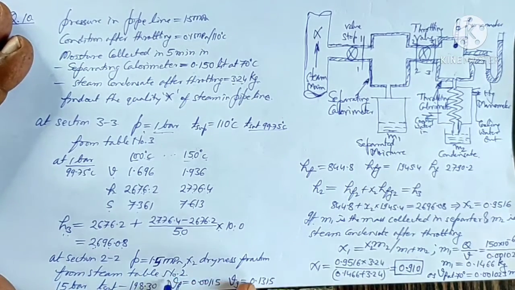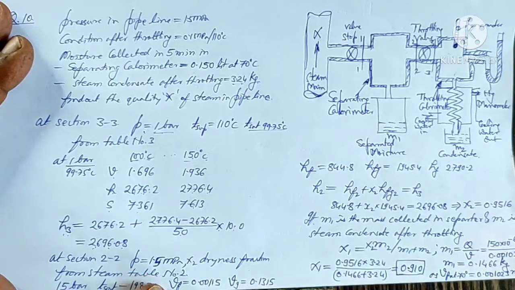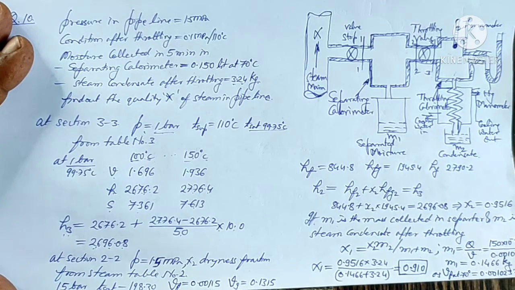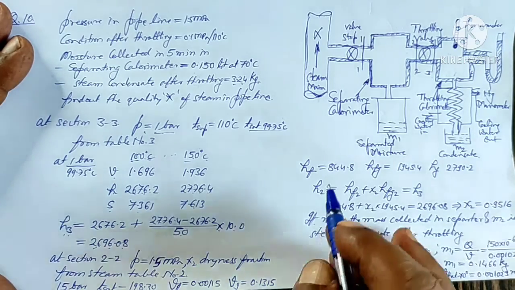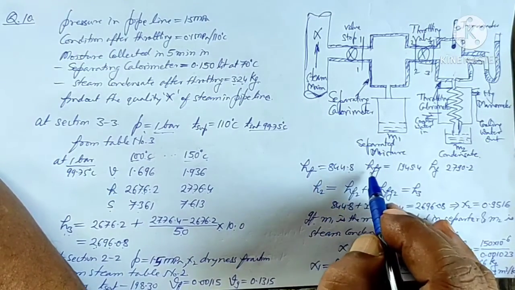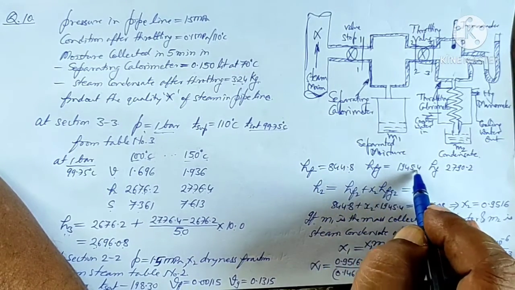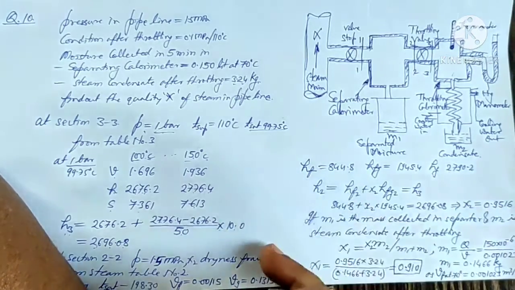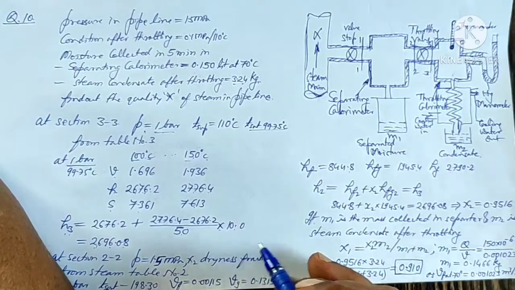So from the steam table, at 15 bar the saturation temperature is 198.3, the volume of the fluid Vf is 0.0015115 and Vg equals 0.1315, hf equals 844.8, hfg equals 1945.4 and hg equals 2790.2. All this data we have taken from steam table number 2.